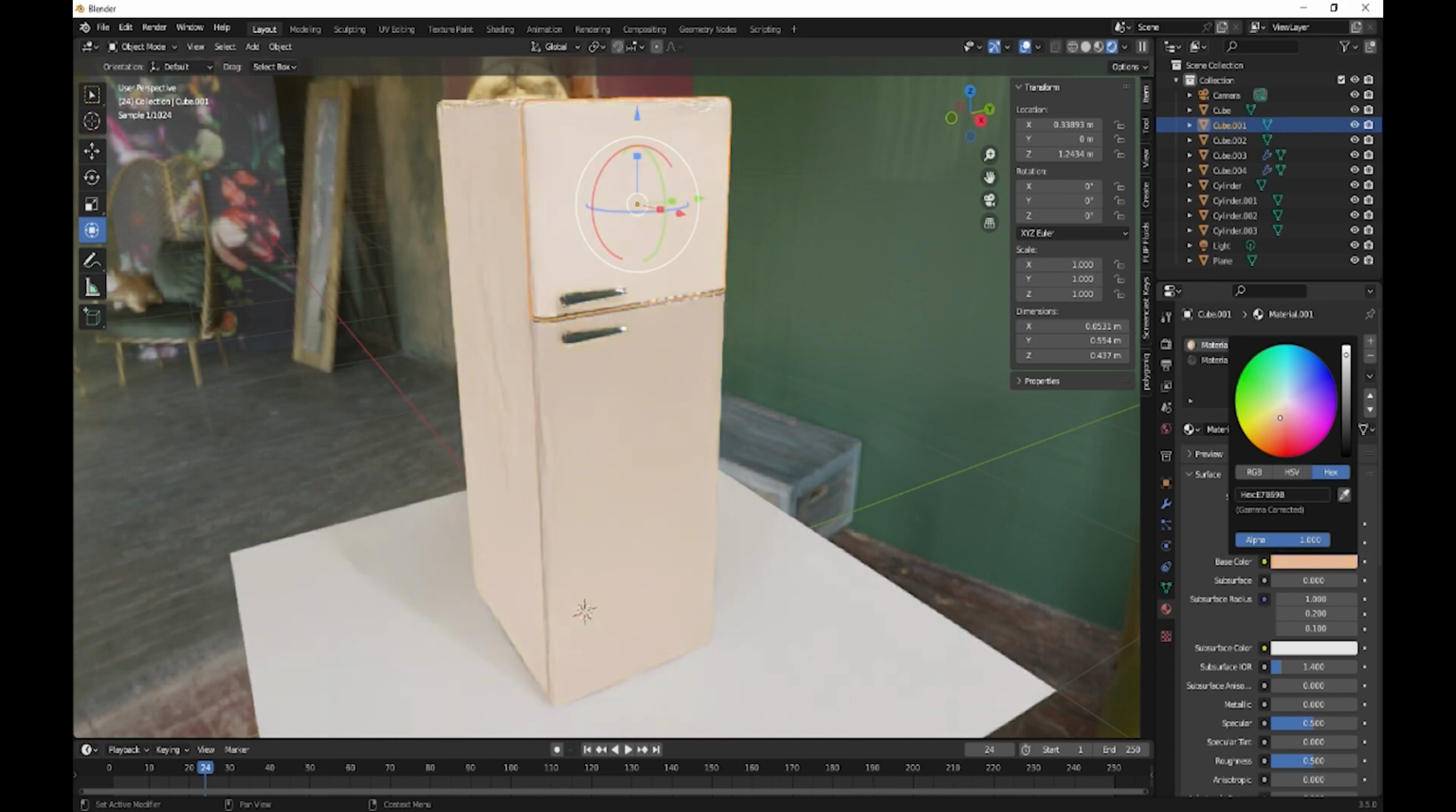A peach. Rocking the peach. Anyway, that'll be up to you. I think it's kind of cool.